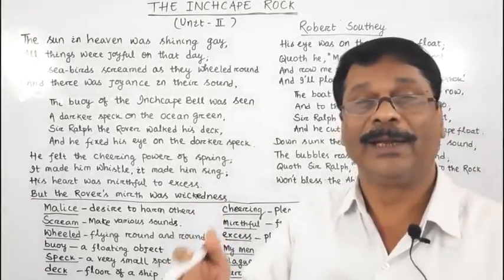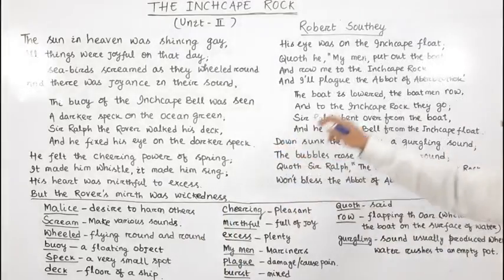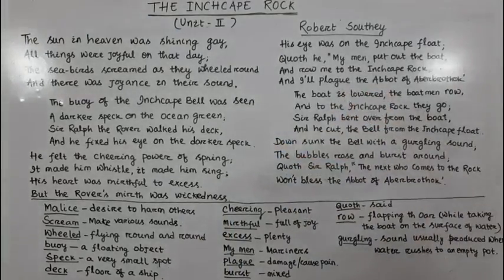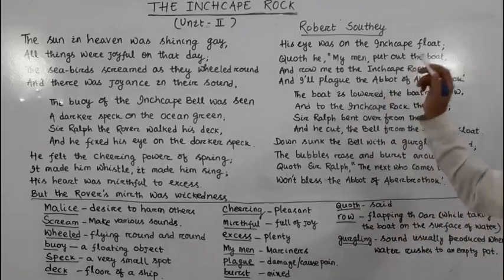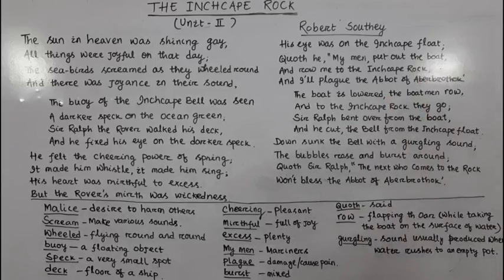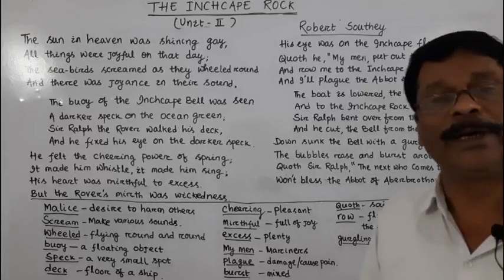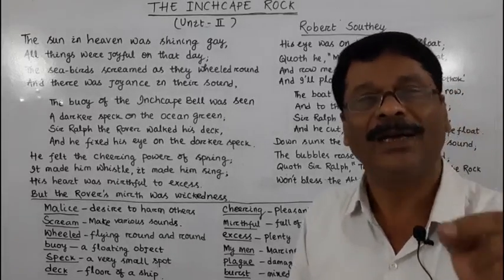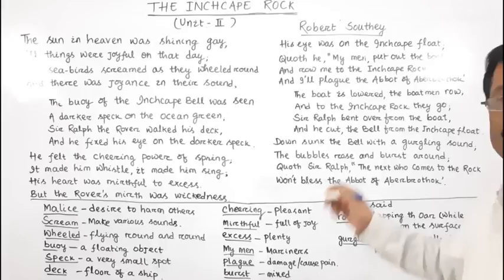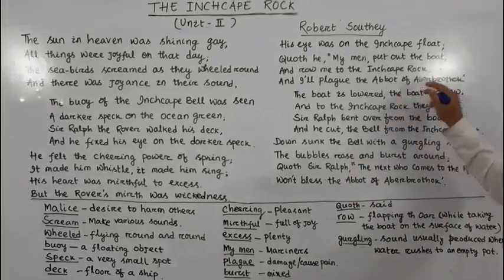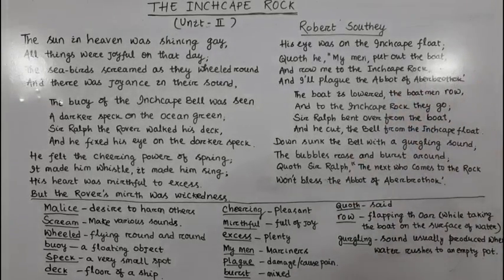See, where did his joy lie? His joy lay to bring some harm to whom? To the priest, to the abbot. Abbot, you know, I have already said to you, head of a monastery. Head of a monastery. Abbot of Aberbrothock.